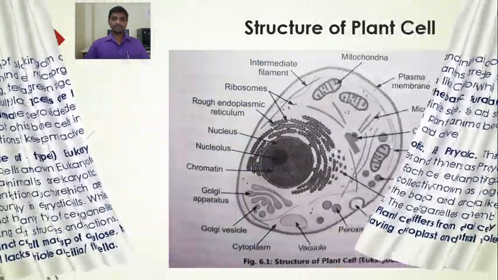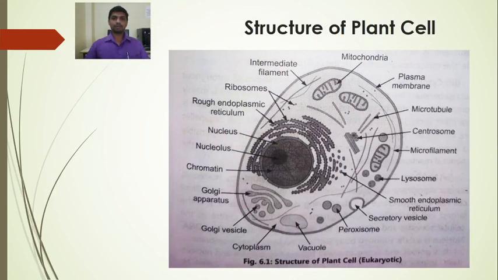Now here we are going to study in detail the structure of the plant cell. The plant cell possesses the outermost limiting membrane called the cell wall. Next to this is the plasma membrane. In addition to this, the cell possesses the amorphous material called the cytoplasm. Inside the cytoplasm, various cell organelles are present such as mitochondria, endoplasmic reticulum, nucleus, Golgi complex, vacuole, peroxisome, lysosome, ribosome.